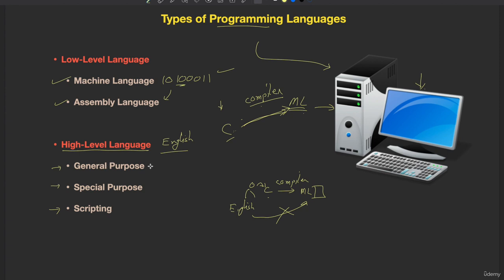A general purpose language can be used for writing various types of programs like desktop application, web application, cloud application, enterprise application, mobile application, telecom application, system programming, and so on. I'll explain these things later on. But a language which is used for writing any type of application is called a general purpose language. In that we have languages such as C, C++, Java, C#, Python. These are all high level languages which are useful for various aspects of programming.